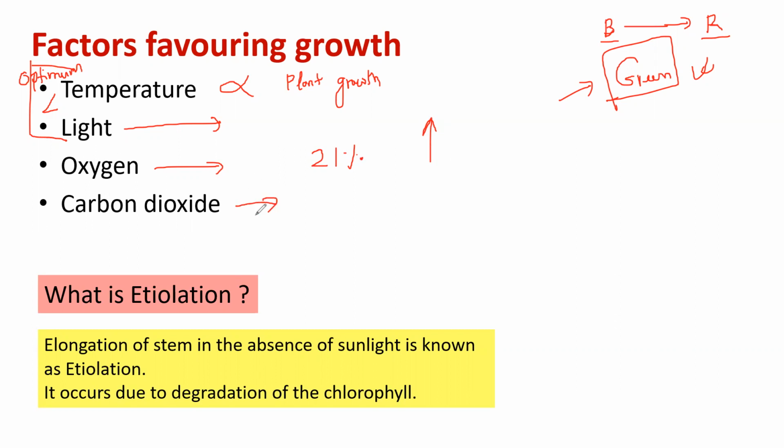What will happen in carbon dioxide? Again, if carbon dioxide increases, photosynthesis increases, thereby it is going to contribute towards the plant. So a greater amount of carbon dioxide means greater plant growth, but only till 0.05. That is correlated directly with the photosynthesis we have earlier read. Is it okay? Has everyone understood? Is it clear?